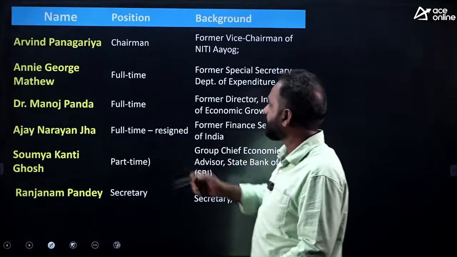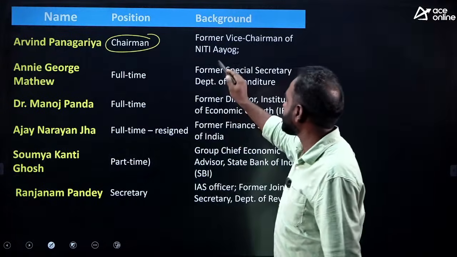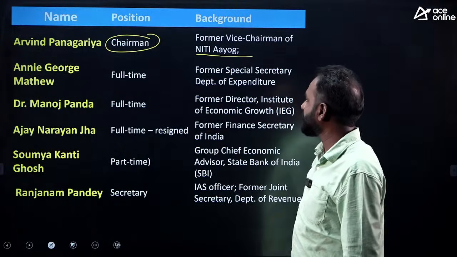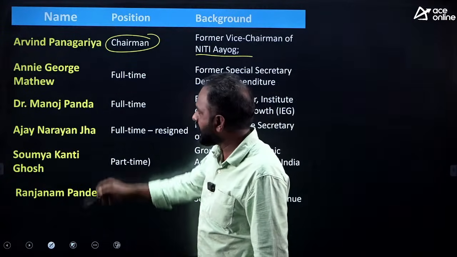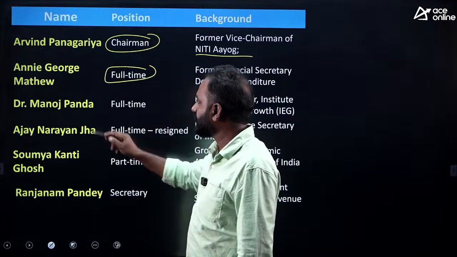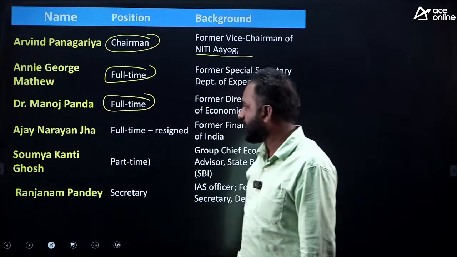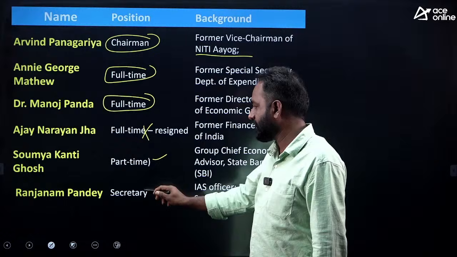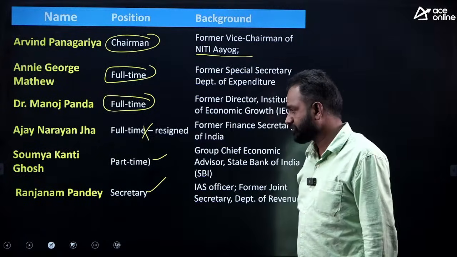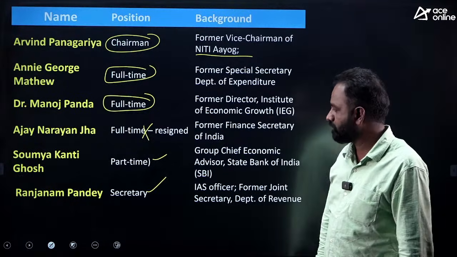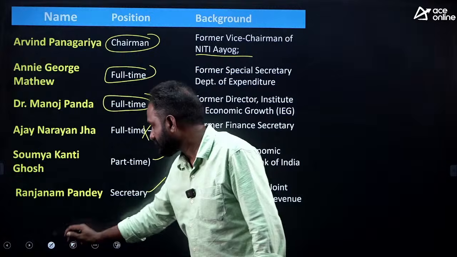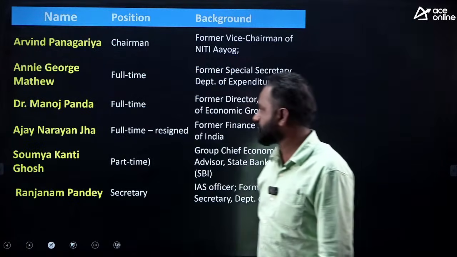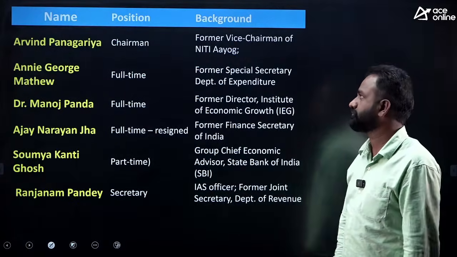So see, Arvind Panagariya, Chairman, he was former Vice Chairman of Niti Aayog, and Danny George Matthew, full-time member, Manoj, full-time member, Ajay Narayan Jha has resigned actually, Soumya Kanti, part-time, and Ranjan Pandey, part-time, secretary. So try to remember these names.